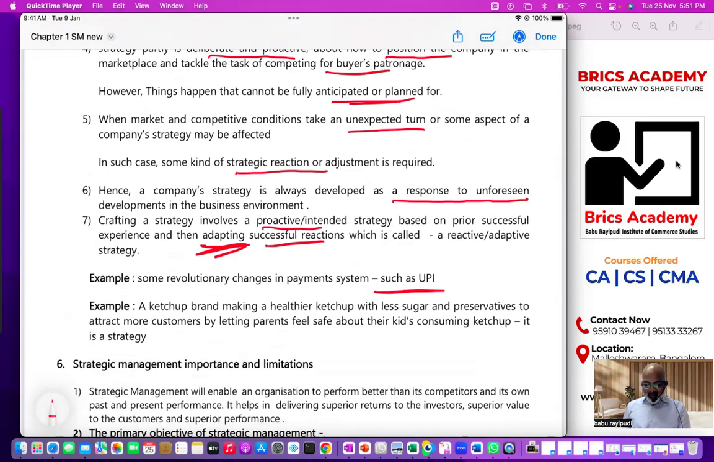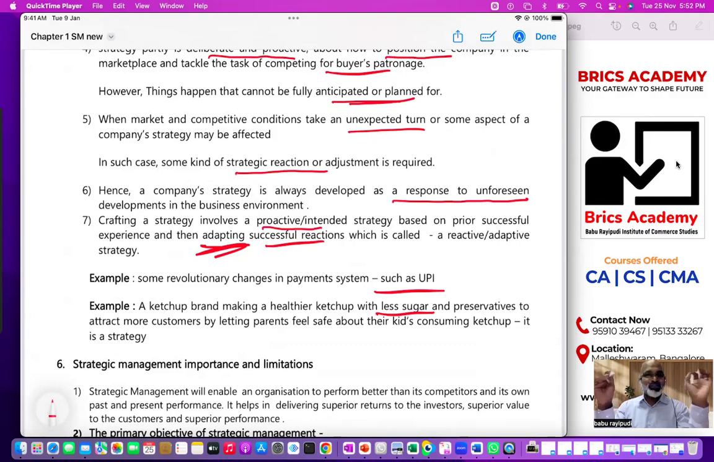One more example: a ketchup brand making healthier ketchup with less sugar, because a number of people in the country are very particular about sugar. It's not only diabetic patients. Everybody is concerned about more sugar, because more sugar is always a danger for anybody. So in such a case, introducing that will attract people.